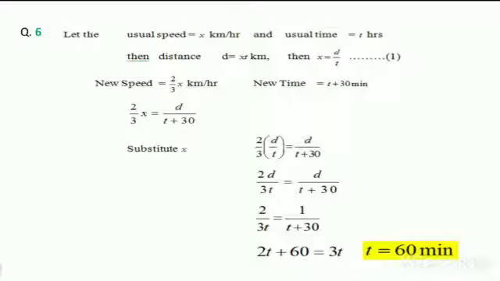So we equate the same formula, speed equals distance by time. So speed 2 by 3 x is equal to d by t plus 30. Sir, we have to substitute the x value, x is equal to d by t, so we will get finally t equal to 60 minutes.